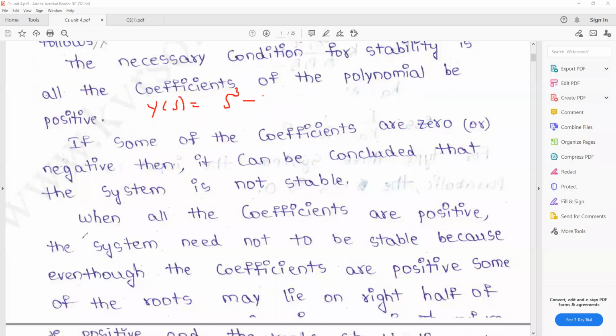So the first condition is not satisfied. The s square coefficient is negative, and the missing coefficient is s power 1.